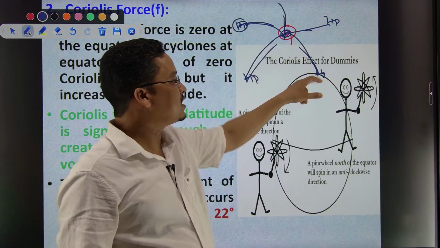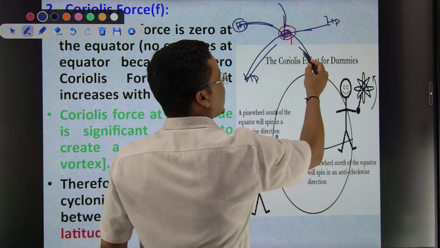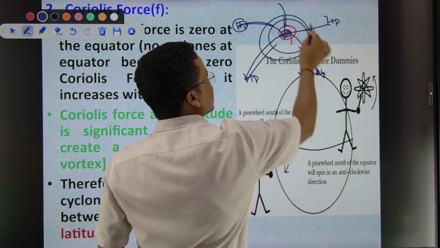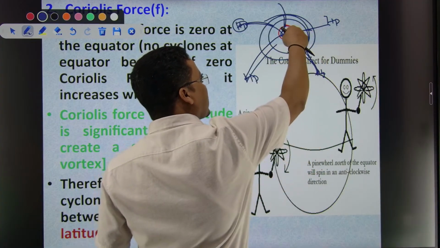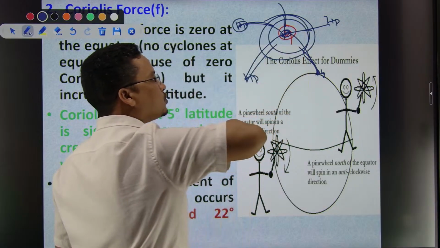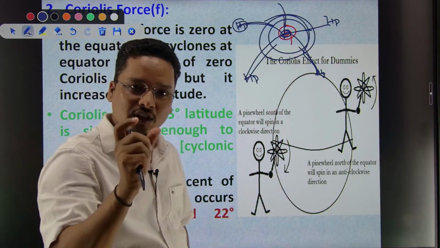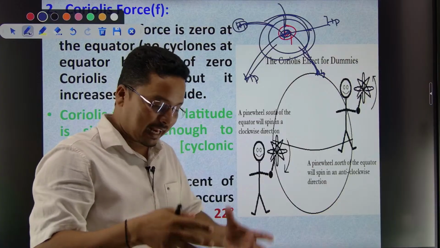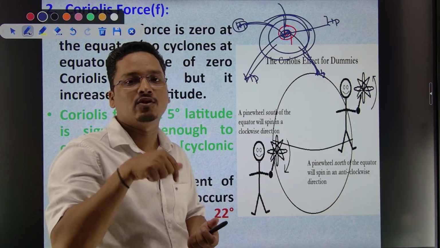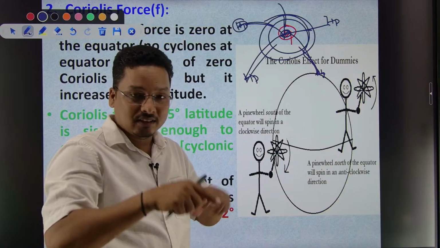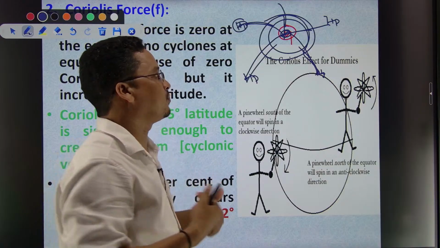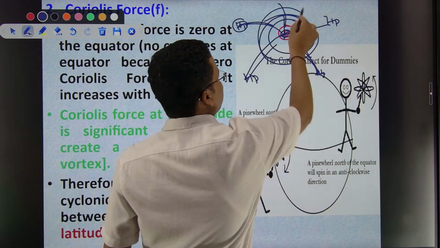The wind moves in, but it rotates, so the winds are not able to reach the center. The center low pressure remains low, and that will further attract air into the center. That is how the number of isobars forms.